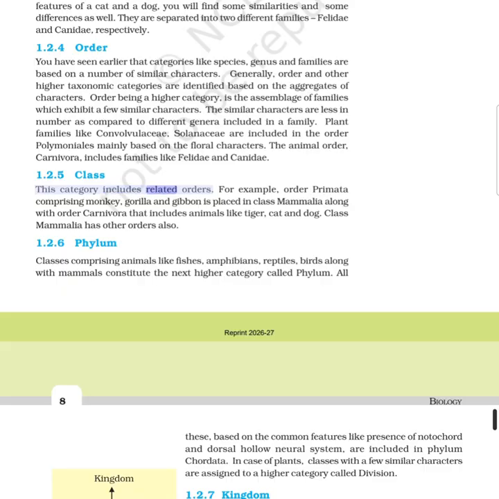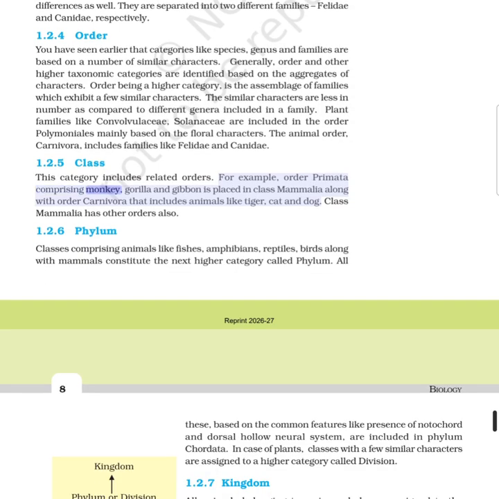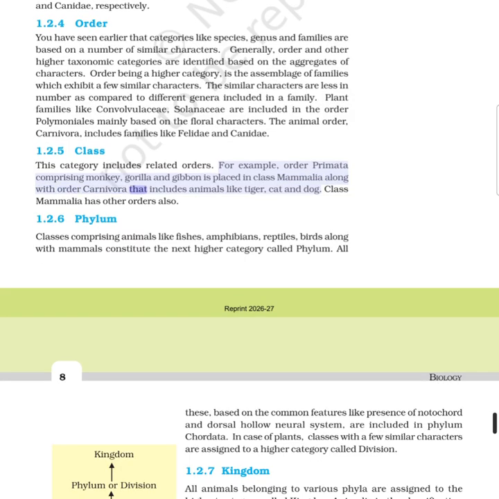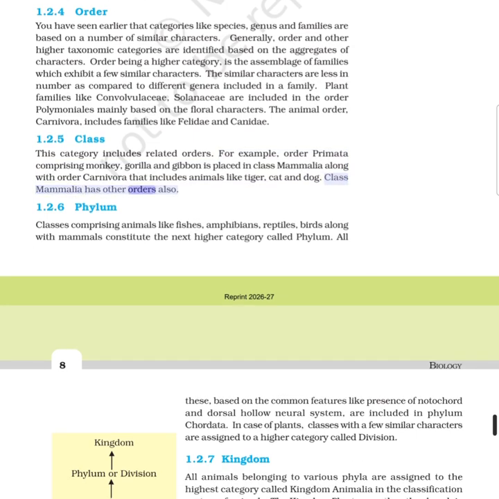1.2.5 Class. This category includes related orders. For example, order Primata comprising monkey, gorilla and gibbon is placed in class Mammalia along with order Carnivora that includes animals like tiger, cat and dog. Class Mammalia has other orders also.